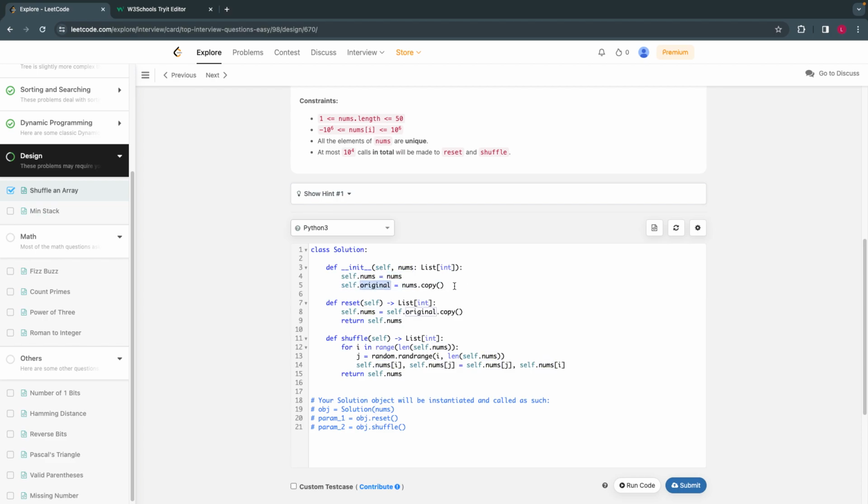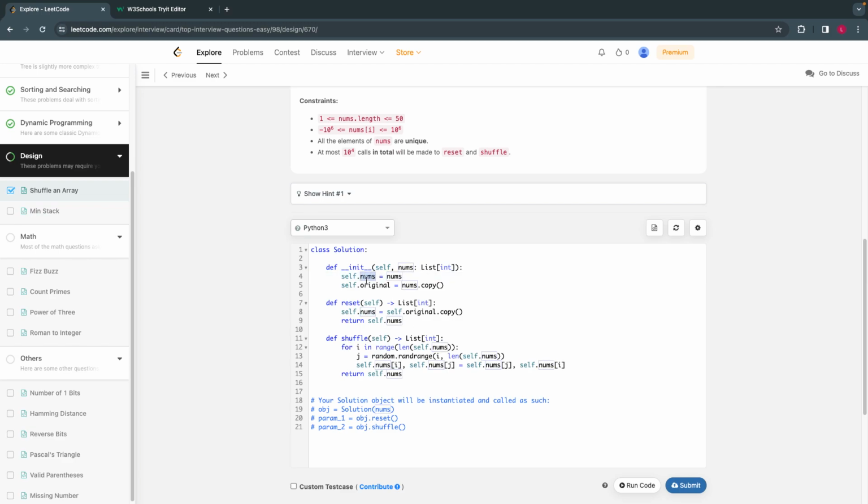These two objects will be stored in the memory. When someone asks to reset, you return this number. You save a copy of the original to numbers and return it. Because you modified the original array, which is this.